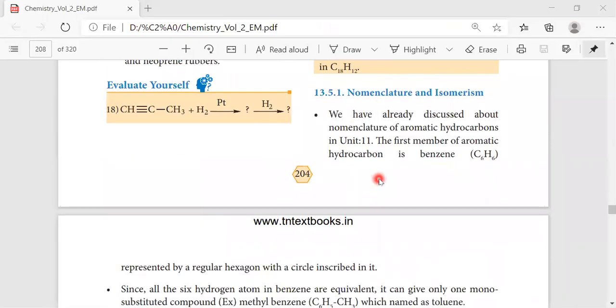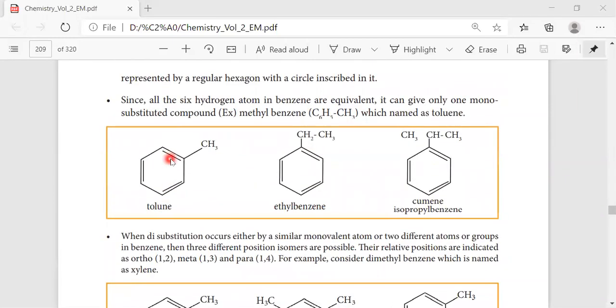Now we'll move on to the nomenclature and then isomerism. Nomenclature is simply checking whether all the 6 hydrogen atoms are equivalent with each other. Then it is mono substituted. Again, this is said to be methyl benzene. This is the IUPAC name. The common name is toluene. And here you see ethyl benzene. Then cumene, it is simply isopropyl benzene.